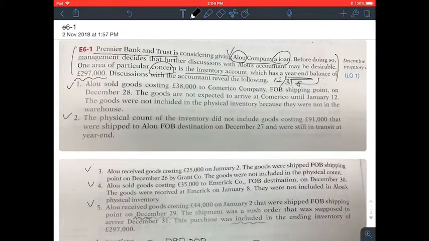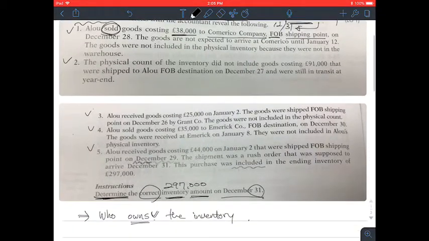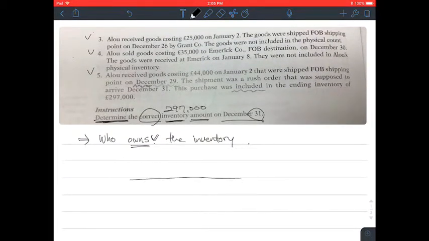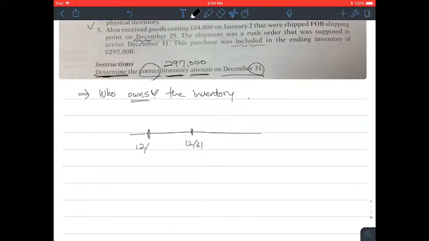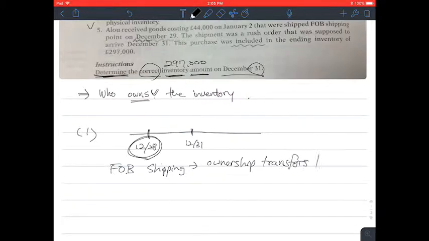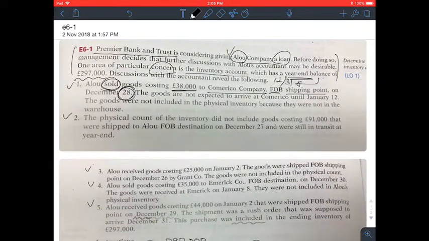Okay, so number 1 says Alu sold goods costing $38,000 to Comerica Company, freight on board, shipping point, on December 28th. Because it's freight on board, shipping point, the ownership transfers to the client, Comerica Company.